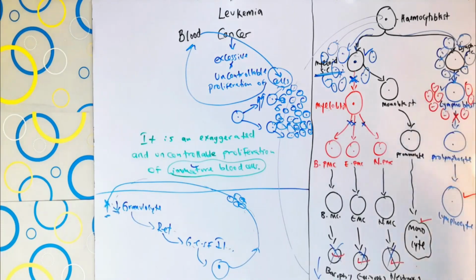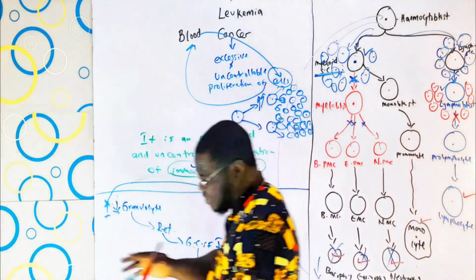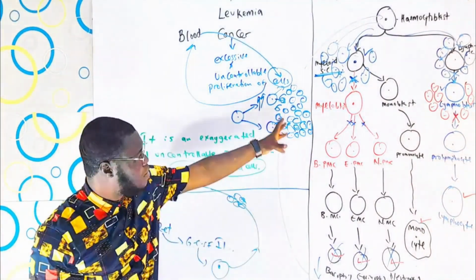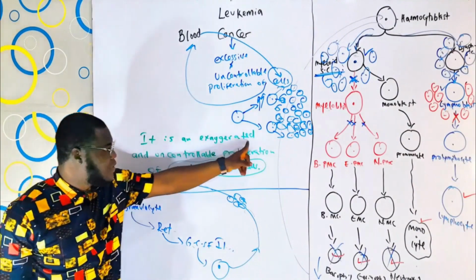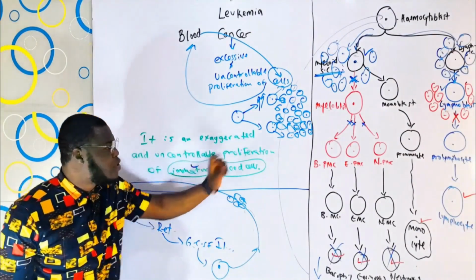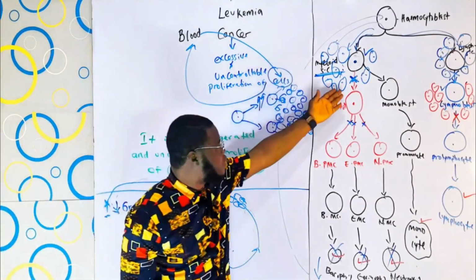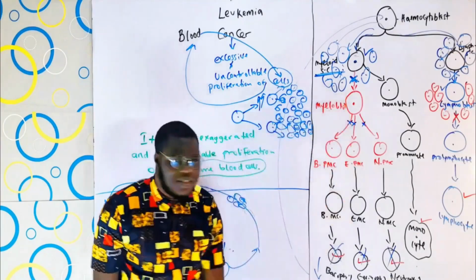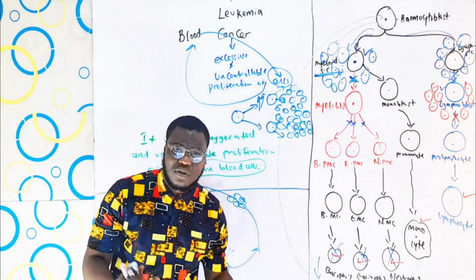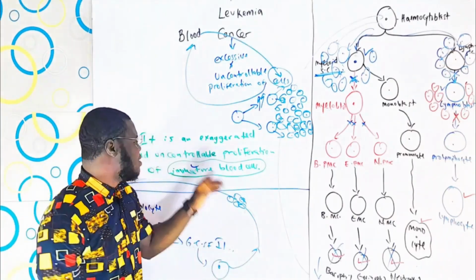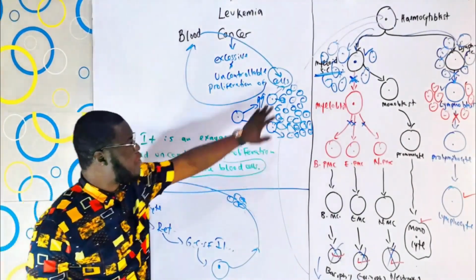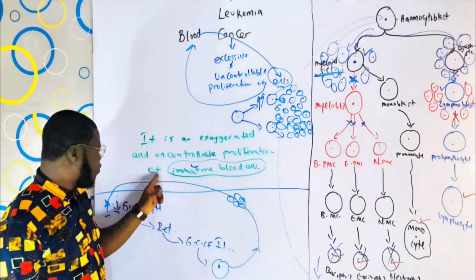As simple as that, guys. This is just partially what is happening in leukemia. When we say leukemia is an exaggerated and uncontrollable proliferation, we cannot really control it because something is happening to these cells. These cells are unable to divide to the next stage. What is happening to them? You will understand that in the etiology very soon. So the point is, there is an uncontrollable proliferation of these cells, and of immature blood cells.